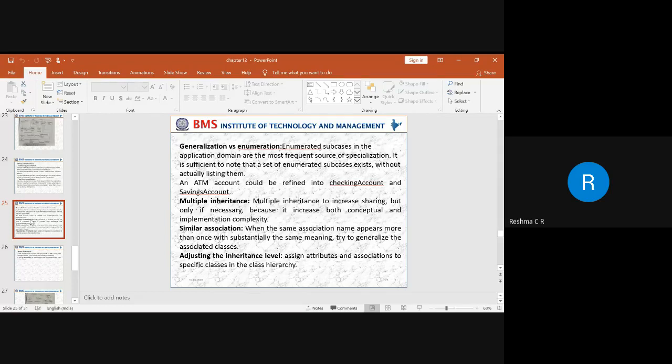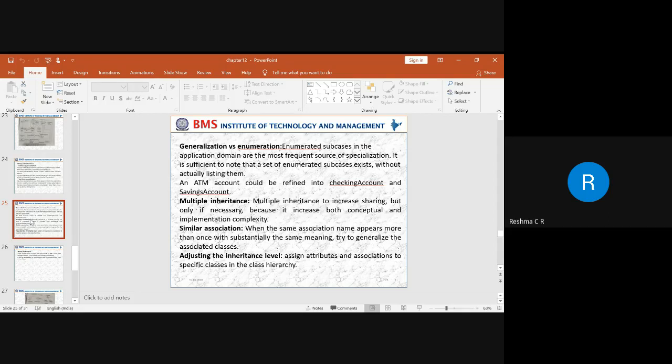Okay, so in the example that we are taking, there is an ATM account. For that ATM account, we classify it into two different types of account: one is a checking account and one is a savings account. These two can be taken as an enumeration list, because when you have different tabs, those tabs can be made into a listing. Those listings we call an enumeration.